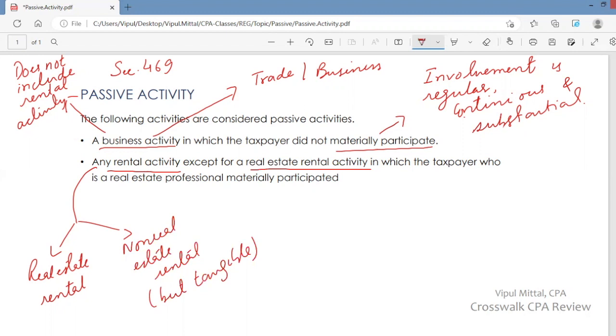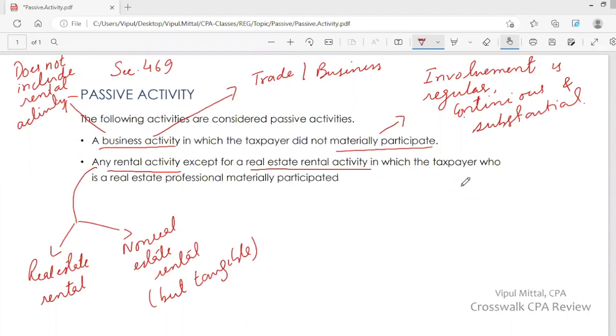So passive activity includes any rental activity, but it does not include real estate rental activity of a real estate professional who materially participated. You know what is material participation? General rule is that involvement is regular, continuous, and substantial. Now, who is a real estate professional? I have explained that in another video. If certain requirements are met, then only a taxpayer is a real estate professional. And I've discussed those requirements in another video.